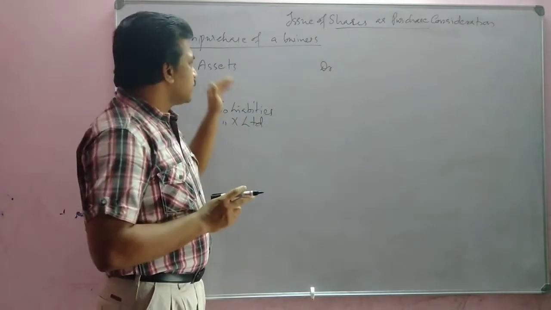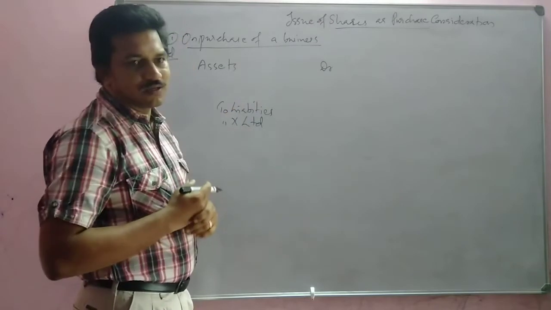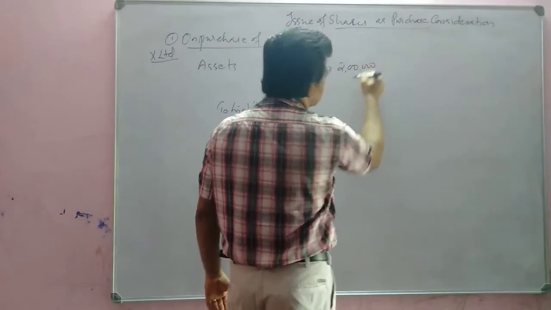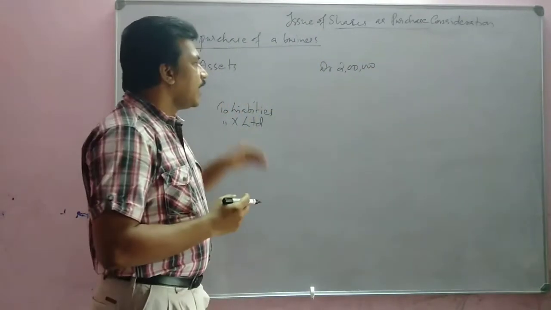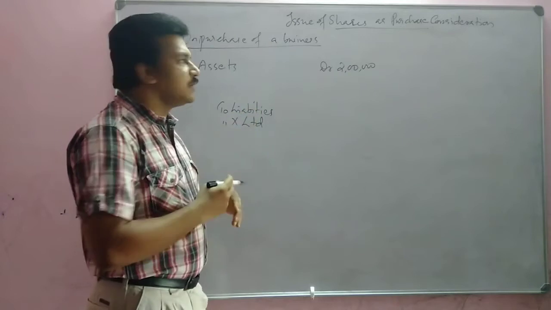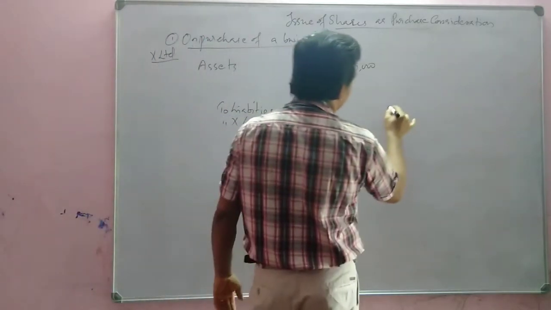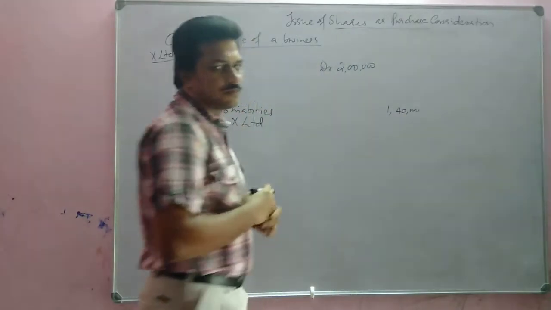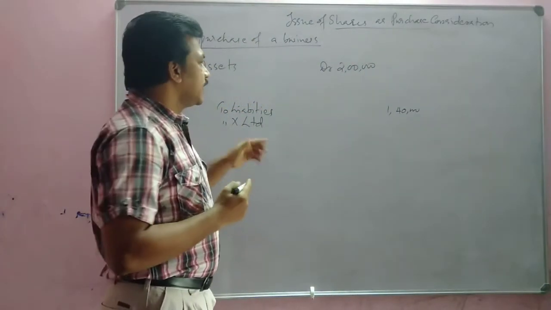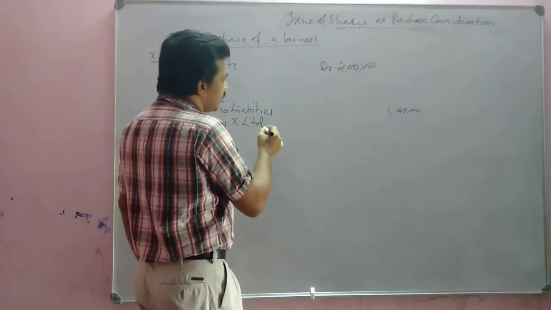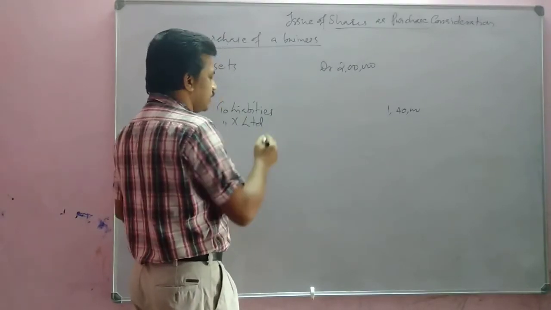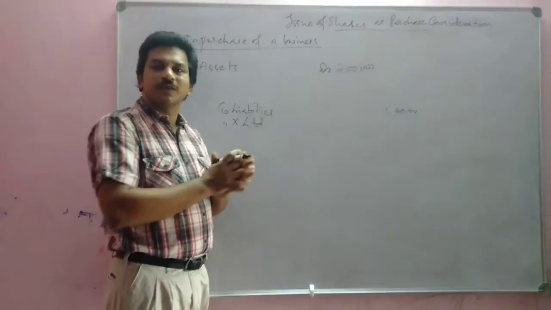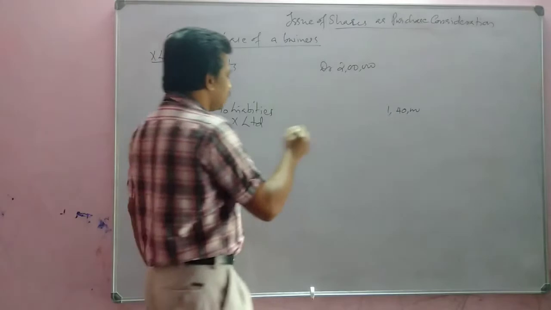Okay. Suppose the total assets of the business come around 2 lakh, and the total liabilities of the business come around 1,40,000. Then the total amount which we are giving to the business as purchase consideration is around 1 lakh.